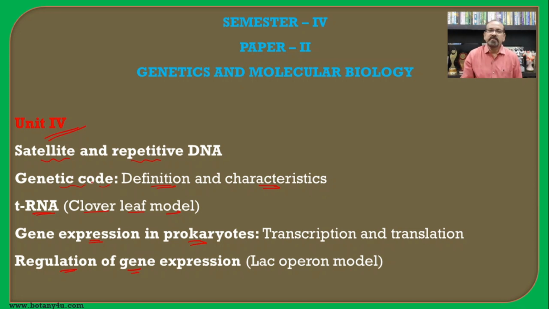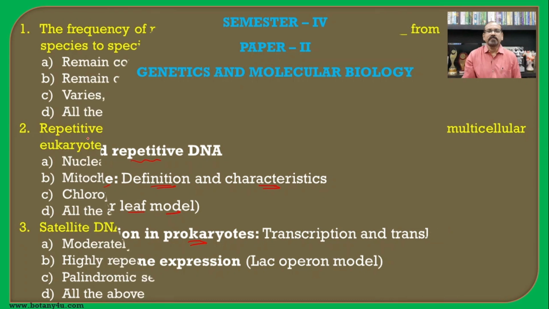So let's see the different MCQs based on these different topics of this paper 2.